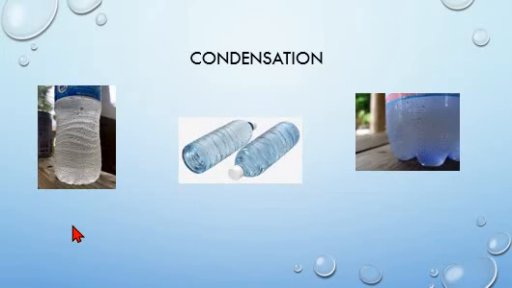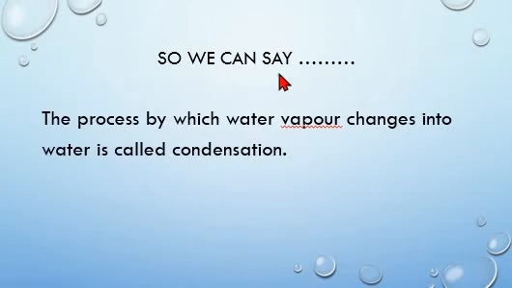Let me tell you what happened. When the water vapor in the air around us touches the cool bottle, it cools down and forms water. So that is why you can see tiny droplets on the outer surface of the bottle. So children, we can say that the process by which water vapor changes into water is called condensation. I repeat, the process by which water vapor changes into water is called condensation.